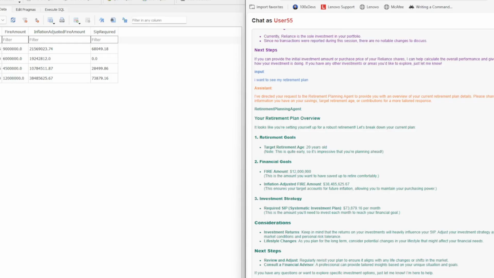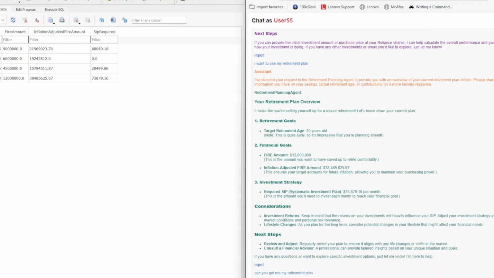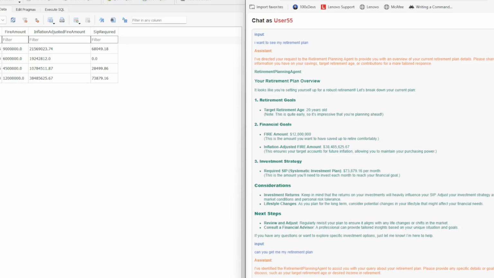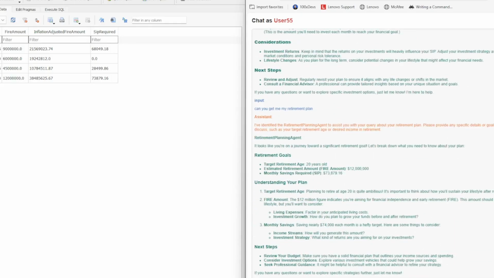Let's try that again. Can you get me my retirement plan? Okay, it has figured out that my FIRE amount is this much, which is close to 1.2 crore, I think, and I should do a monthly SIP of 73,000. So, yeah, this is it for the demo.